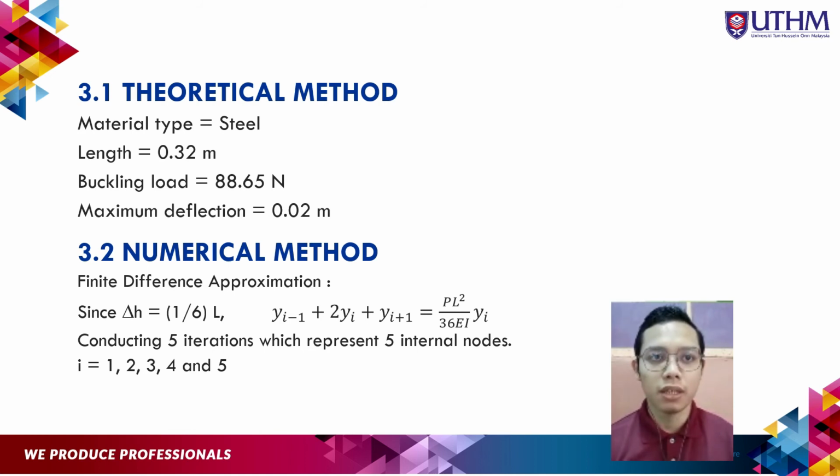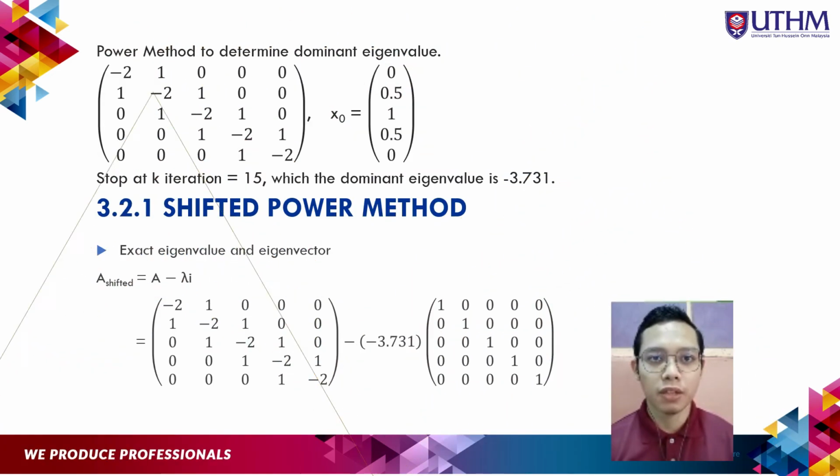From the equation, we conduct 5 iterations which represent 5 internal nodes and then construct matrix A. Before we go through the main method, we conduct the power method in order to determine the dominant eigenvalue.